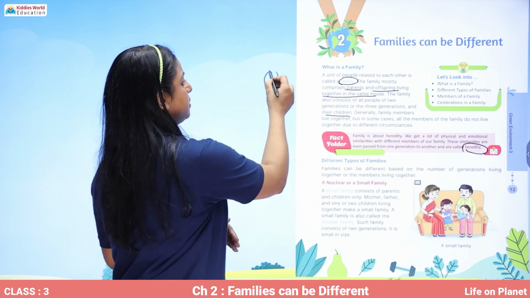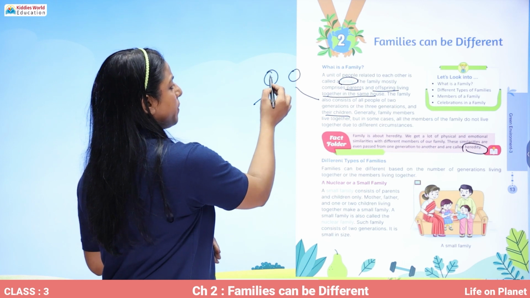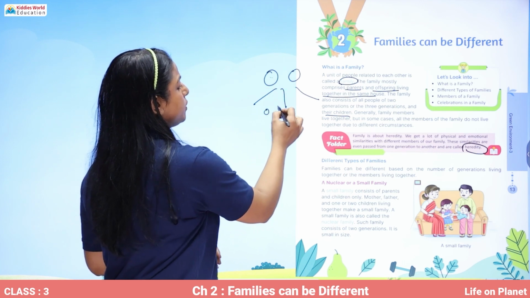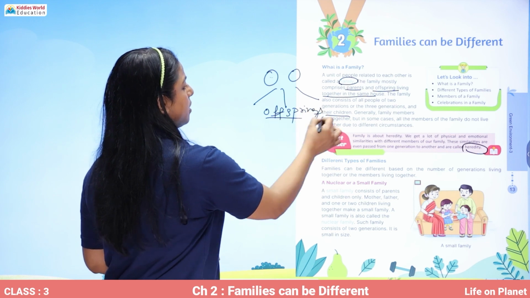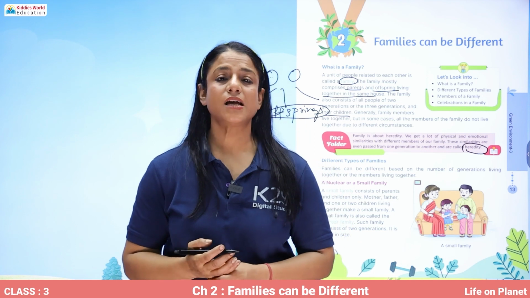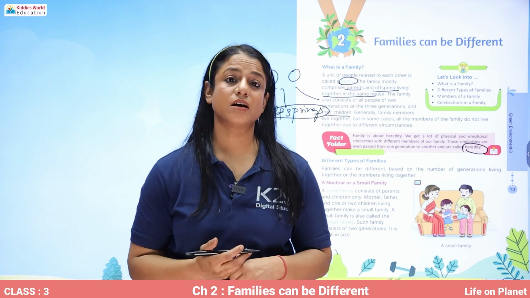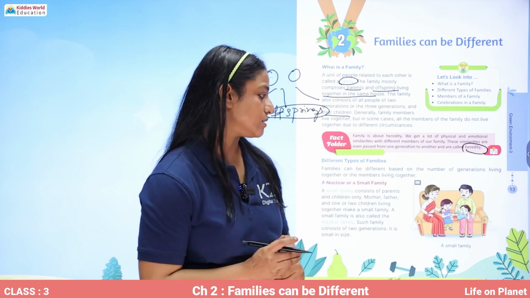So there are parents and then there are children. So for parents, their children are called offspring. And the offspring, how are they related to each other? They are each other's siblings. That is, they are each other's brothers and sisters.